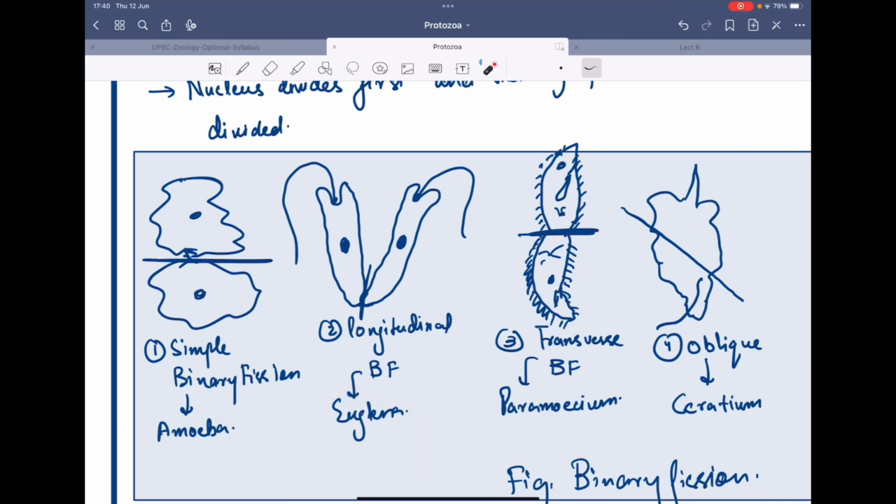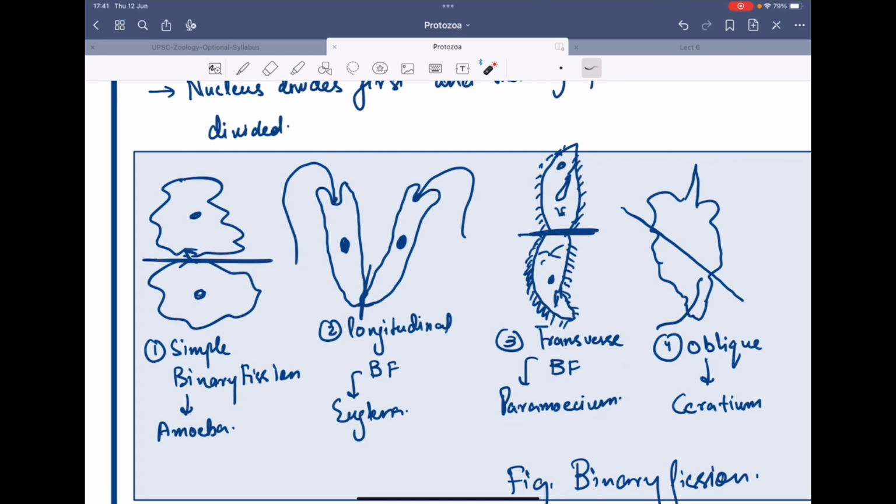Next one that we see in Euglena, it is longitudinal binary fission. It has been divided longitudinally. There is division along a vertical plane. Then you will see in Paramecium there is transverse binary fission. There is horizontal division, the parent divides horizontally. There is transverse binary fission along the transverse plane found in Paramecium.